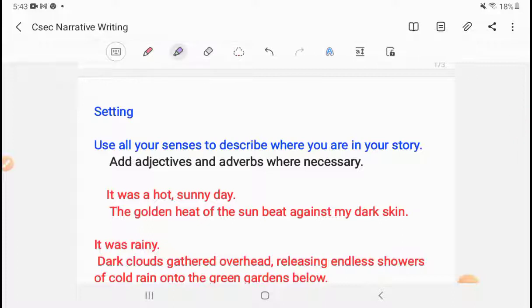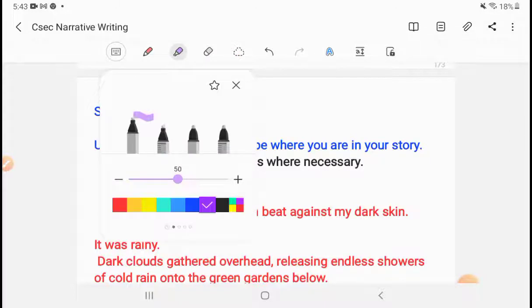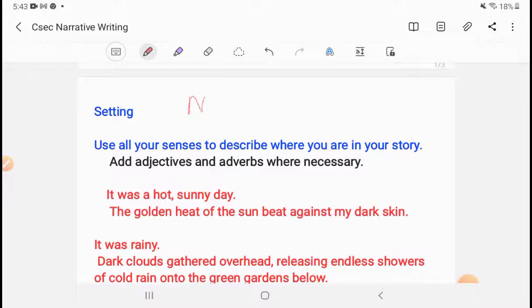Setting can help create a certain mood, and the mood of your story is very important. Do you want it to be sad? Is it a cheerful story? Is it a lighthearted story? That all comes down to your setting. So setting and mood go together. Now, how can we build that?